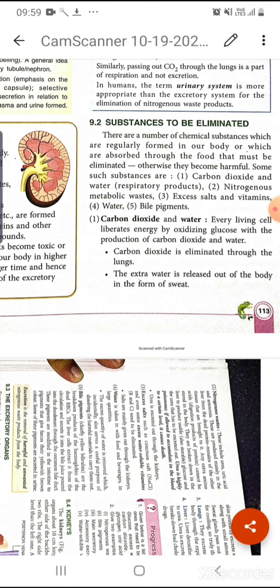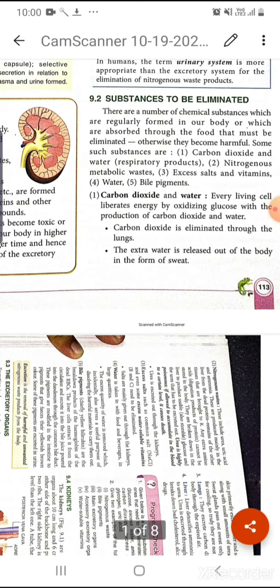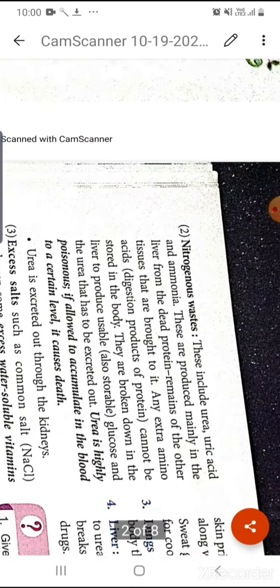Removal of carbon dioxide is actually part of our respiratory system. During respiration, we take in oxygen and we have to remove the carbon dioxide, and it is generally eliminated through the lungs. Extra water is removed in two ways: one is in the form of urine, and another is some extra water in the form of sweat. Through specialized sweat glands it is secreted from our skin.